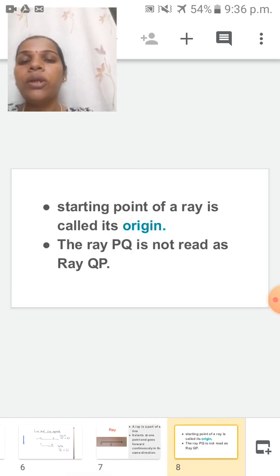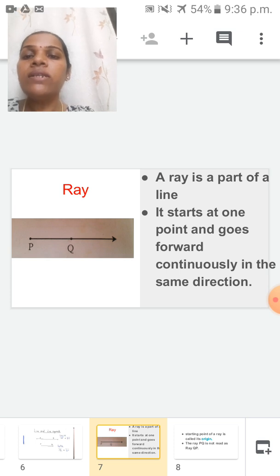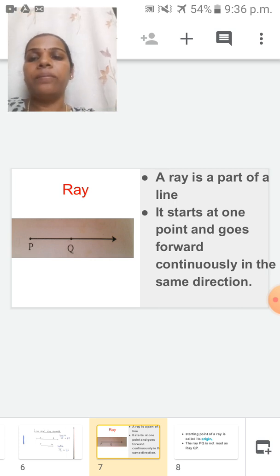The ray PQ is not read as ray QP. Why can't we read it so? Here we can say ray PQ. We can't read ray QP because a ray will start from one point and go in one direction. That's why we read PQ, not QP.